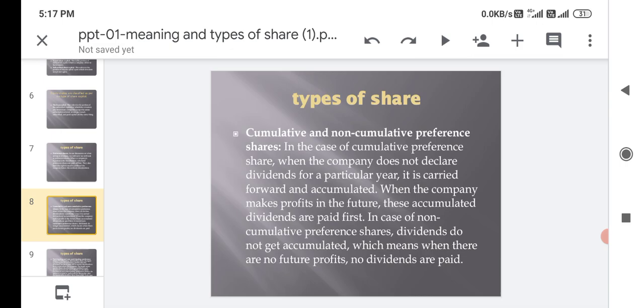Next type of shares, cumulative and non-cumulative preference shares. In the case of cumulative preference shares, when the company does not declare a dividend for a particular year, it is carried forward and accumulated. When the company makes a profit in the future, these accumulated dividends are paid first. In the case of non-cumulative preference shares, dividends do not get accumulated, which means when there is no profit, no dividend is paid.